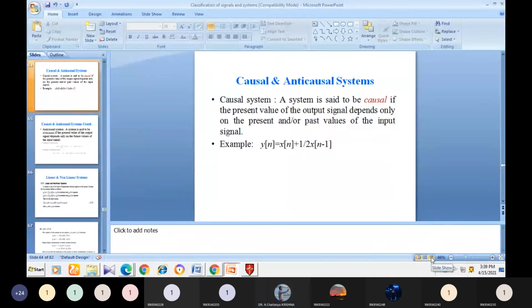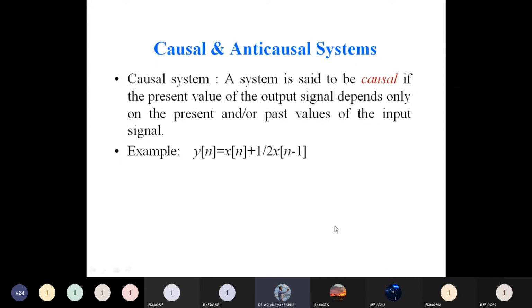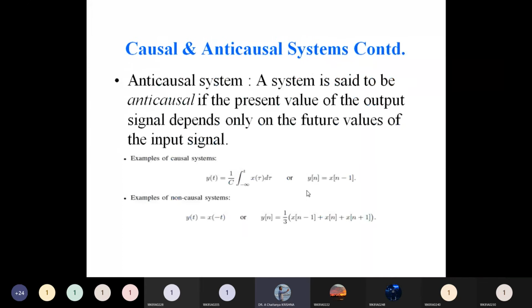If the output of the system depends only on the present and past values of the input, then the system is called a causal system. What is the present value, what is the past value and what is the future value? Means ఇప్పుడు నేను n is equal to 0 సబ్స్టిట్యూట్ వేస్తే, the functions -1 లో కానీ -2 లో కానీ ఉన్నాయనుకోండి, then those values are the past values. If they are in positive indices, that value is the future value.